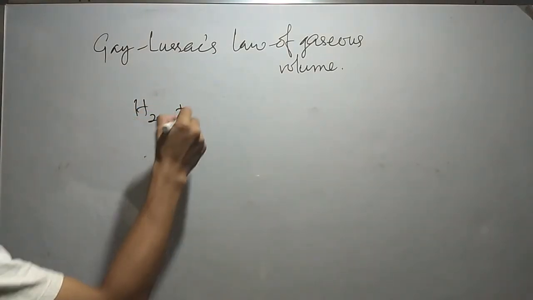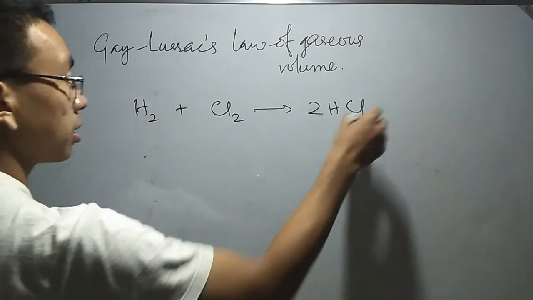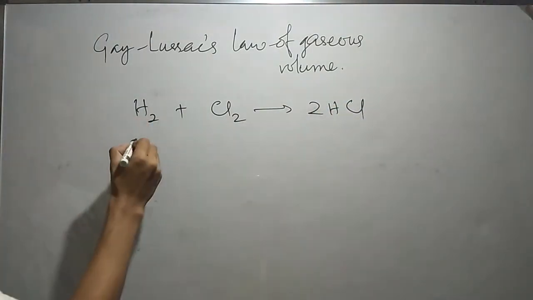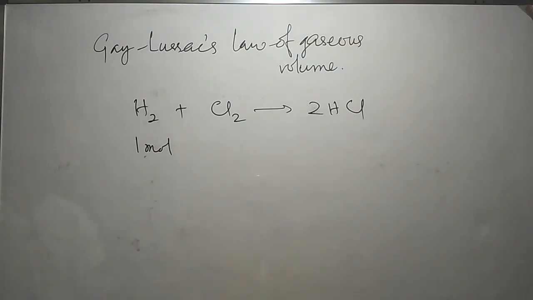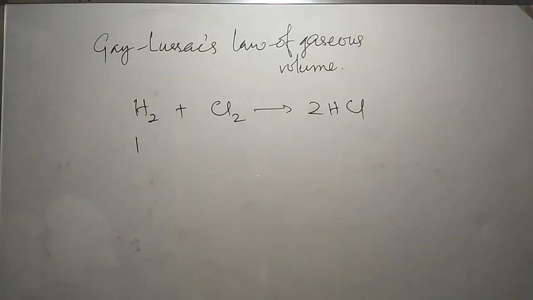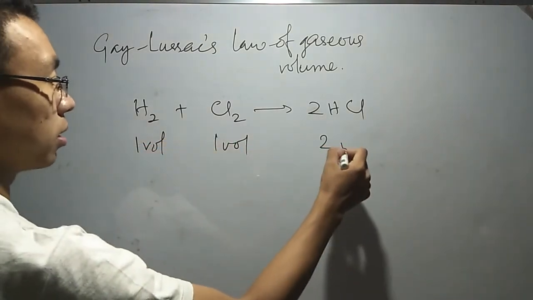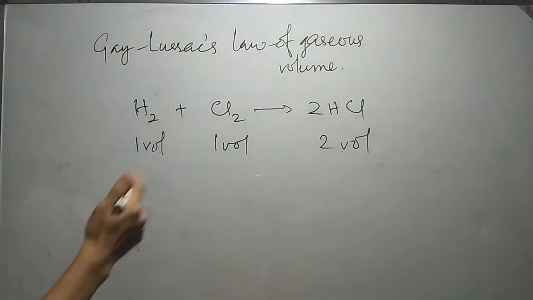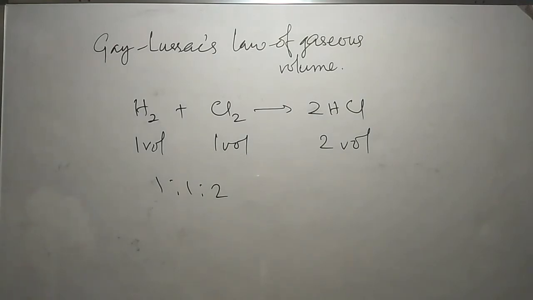For example, hydrogen and chlorine will give 2HCl. Here the volume is 1 mole, or let us take it 1 volume. Here also 1 volume. Here it is 2 volume. So their ratios are 1 is to 1 is to 2. That is what it says.